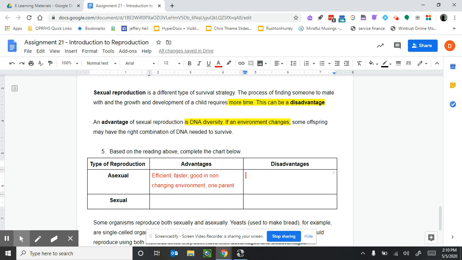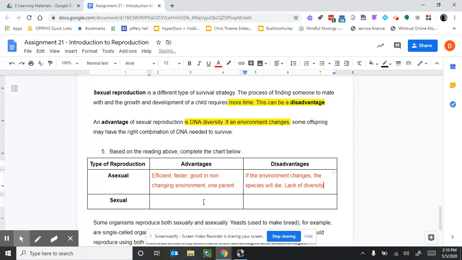Disadvantages, however, if conditions change or if the environment changes, then the species will die. That's a disadvantage. There's also a lack of DNA diversity.